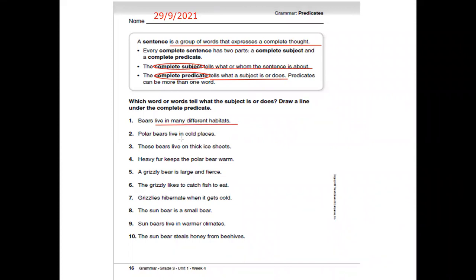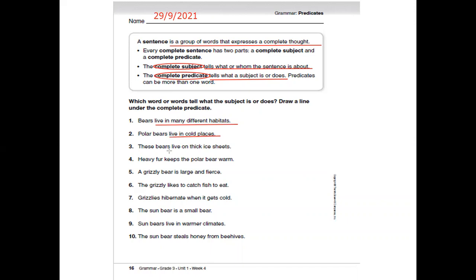Polar bears live in cold places. What's the sentence about, or whose? The sentence is about the bears, so it's about bears or polar bears. Polar bears is the subject. What about them? They live in cold places. So live in cold places is the predicate. Don't forget that most of the time the predicate begins with a verb. So the word live here is the verb.